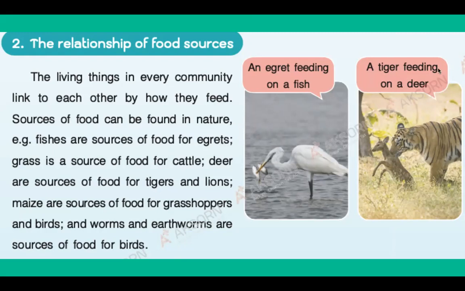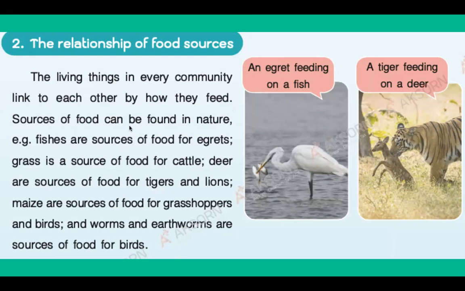Repeat after me. A tiger feeding on a deer. And an egret feeding on a fish. All right, so the relationship of food sources. The living things in every community link to each other by how they feed. Repeat after me. The living things in every community link to each other by how they feed.